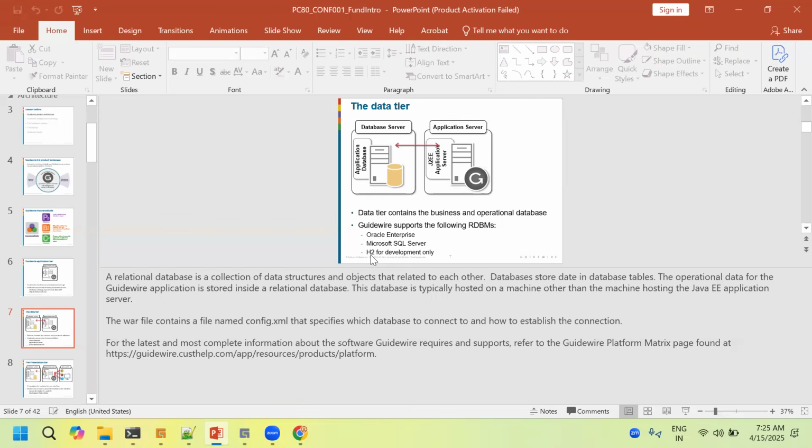So maintenance is easy when compared to the other two. But in real time, this is not possible. It can't hold much data. H2 is very lightweight. So that is the relationship between the database server and application server. How to configure a database in our Guidewire system and all, I'll be telling in our next sessions.